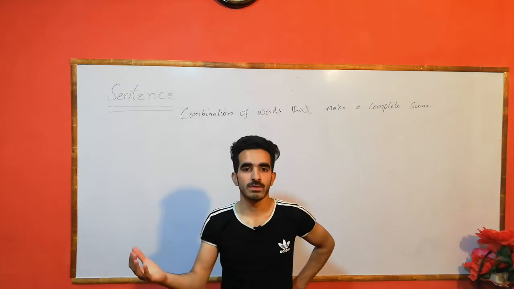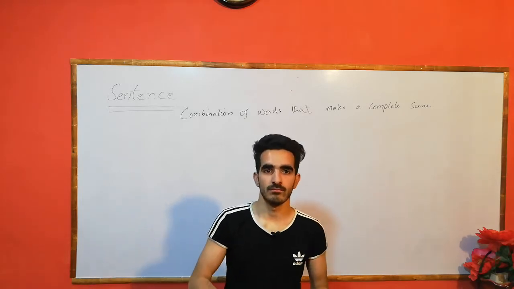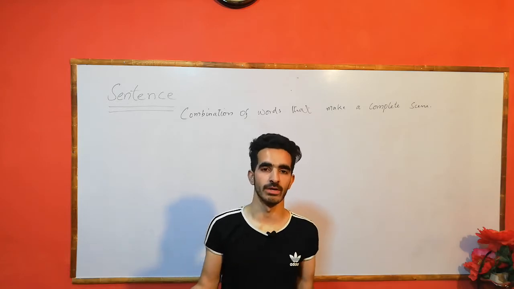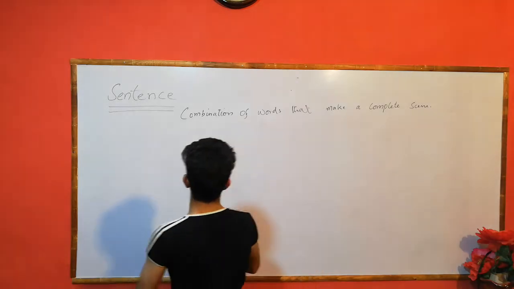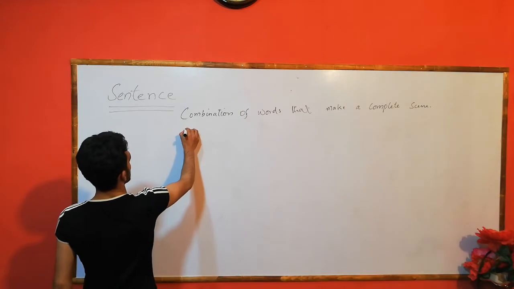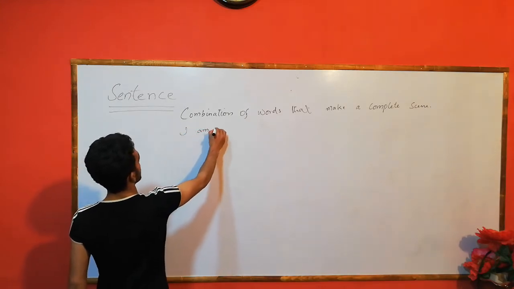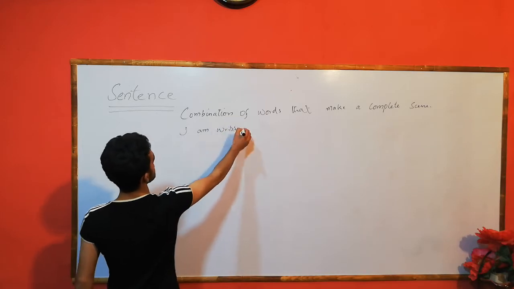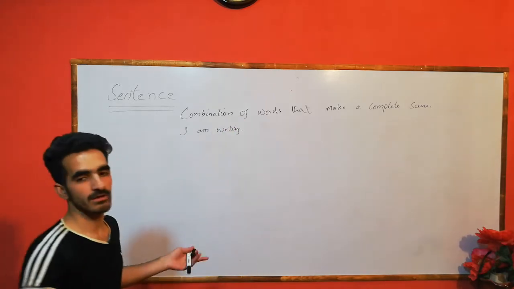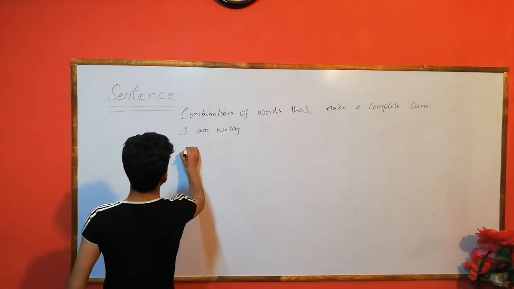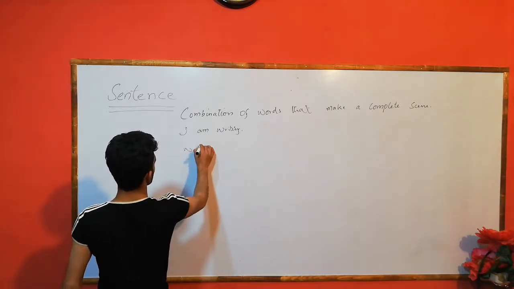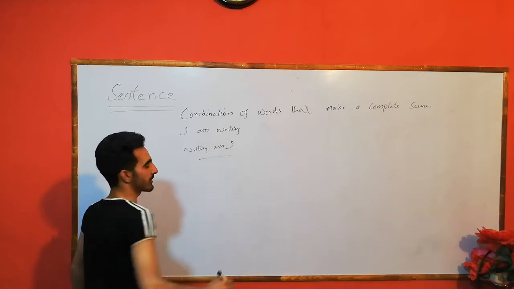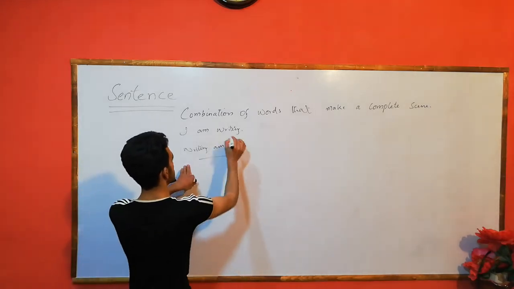Words can also be combined in an orderless form which has no order. For example, I am writing. This is a sentence, and if I say "writing am I", grammatically this is not a sentence.